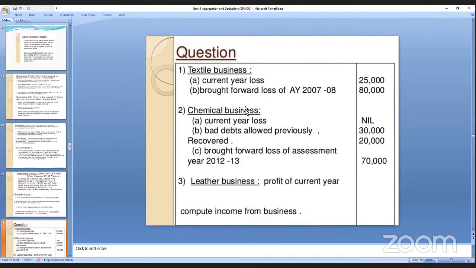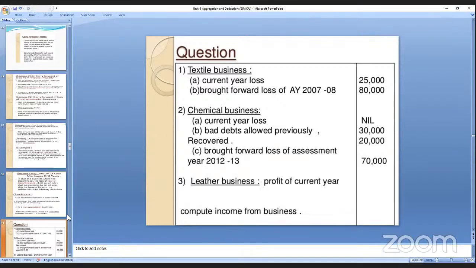And he has a chemical business also. For the chemical business, the current year loss is nil. And bad debts allowed previously were 30,000 and recovered is 20,000. And he has brought forward losses of 70,000. And he also had leather business profit for the current year. Compute the income from business.